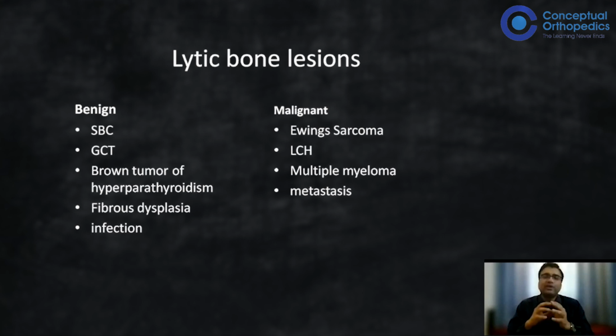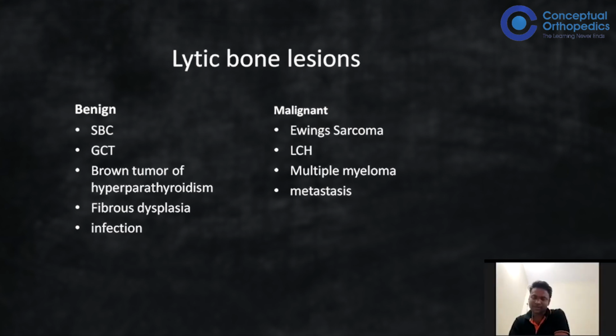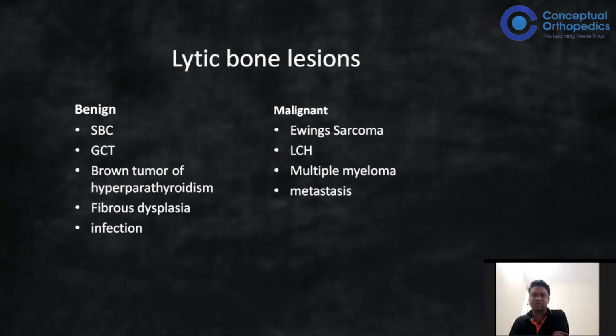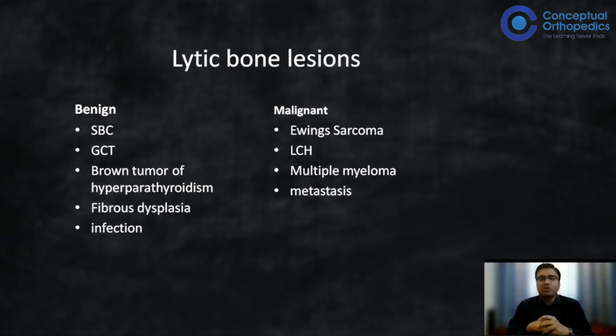So before we start to find out what is the answer, you can just think a little bit in retrospect. So which are the tumors which metastasize to bone? Can you enumerate some of them? Yes, sir. Carcinoma of thyroid, carcinoma of the lungs, and the renal cell carcinoma, and the breast. The breast and the prostate carcinoma are commonly metastasizing to the bones, sir. Yes. Among them, which is the most common tumor to metastasize in male and in females and in overall?